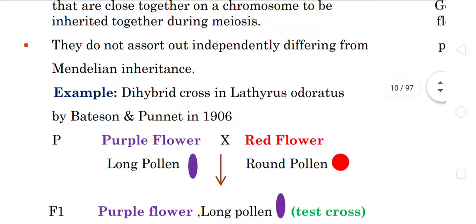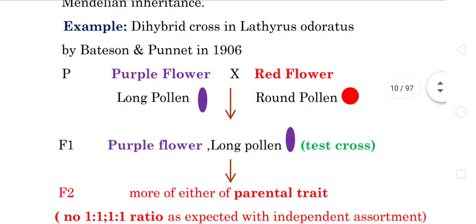They crossed homozygous strains of purple flower with long pollen and red flower with round pollen. In the F1 generation, they obtained purple flower and long pollen, which were then crossed with the test progeny.